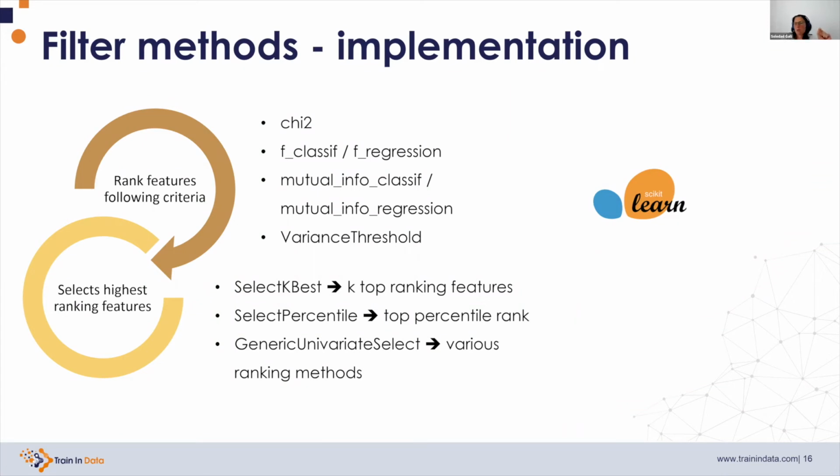And to implement this with scikit-learn is really simple. If we wanted, we can do it in one line of code. We need to select the selecting class, in this example, SelectKBest, and it will take as parameter one of the ranking metrics that we have here at the top. And then we need to determine how many features we want to retain. And then with fit_transform, it will rank the features, select the top 2 in this example, and then transform the dataset to obtain, in this case, a dataset with 2 features.